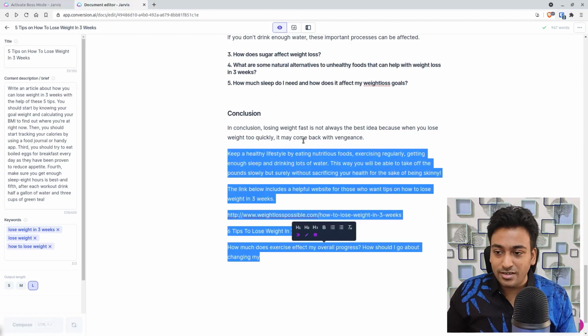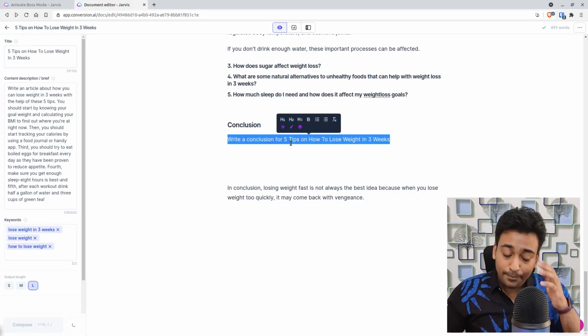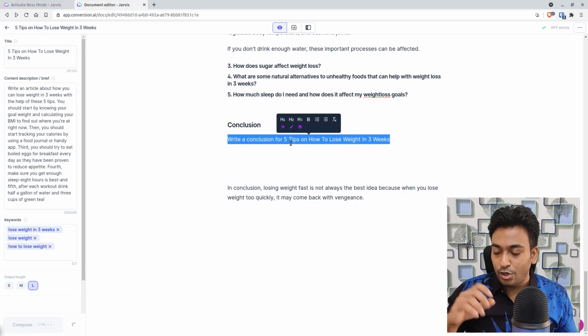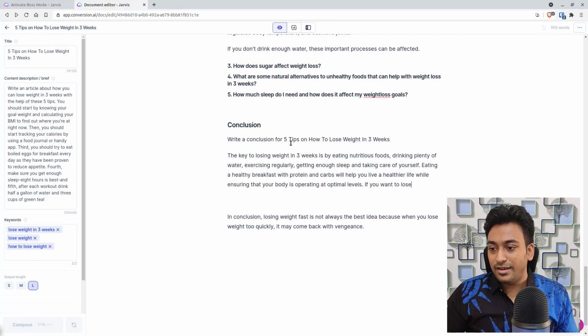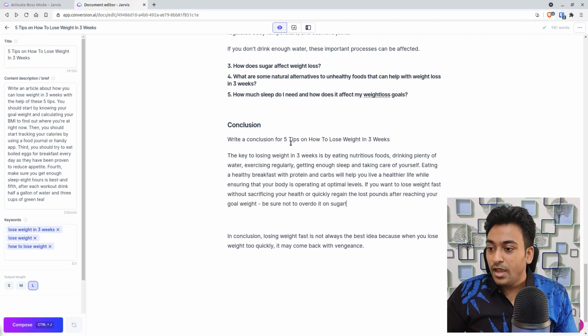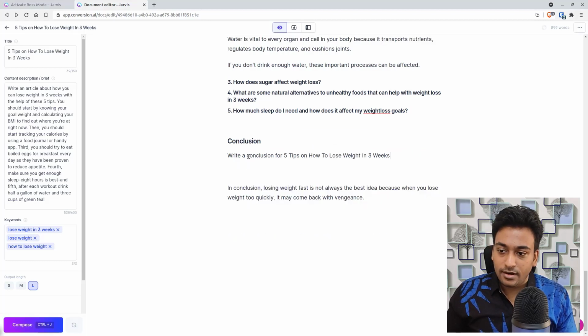Let's say this actually started this, but you're not limited to this. You can specifically mention, write a conclusion for, and I can give this also. I think hopefully it can bring. I'm pressing Control Shift Enter, so that will not remove that text. Let's see. The key to losing weight in 3 weeks is eating food during pregnancy, eating healthy breakfast and life. If you lose weight fast, not sure, not the perfect one. Let's see whether write a conclusion for about text. Let's see whether that brings up something else.